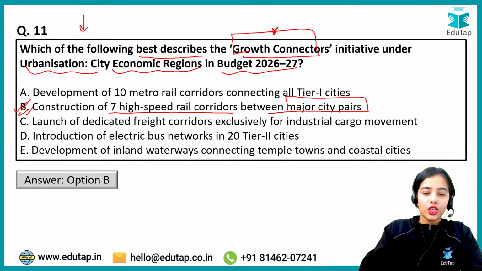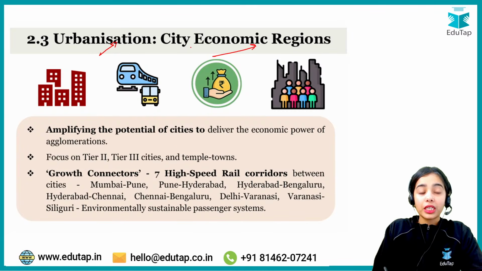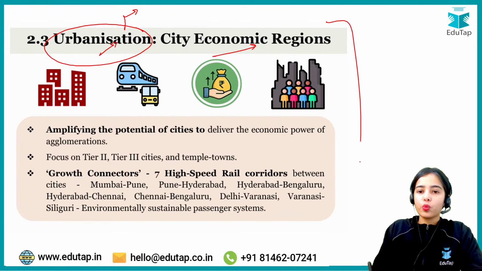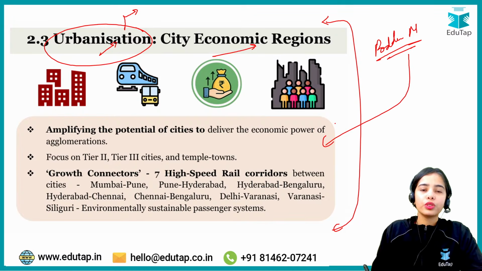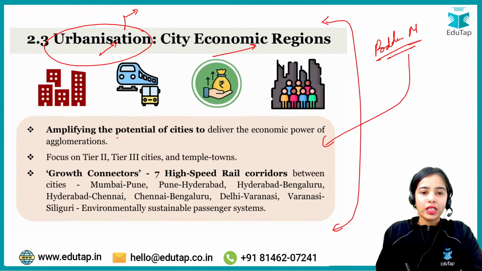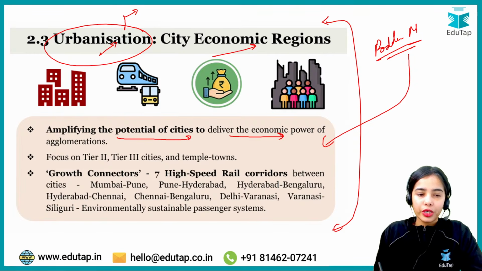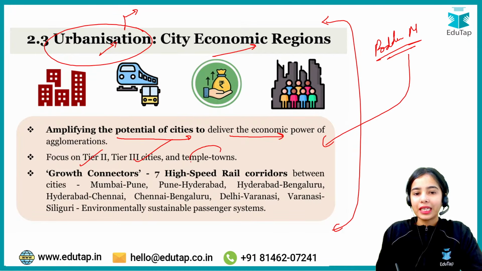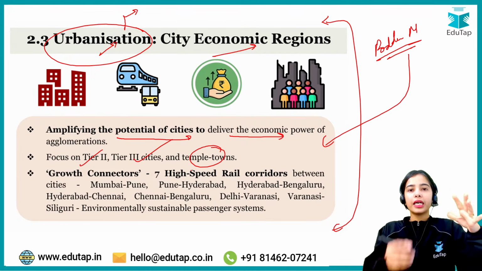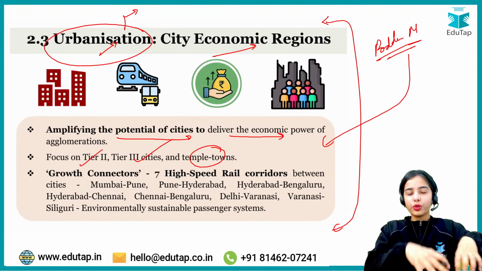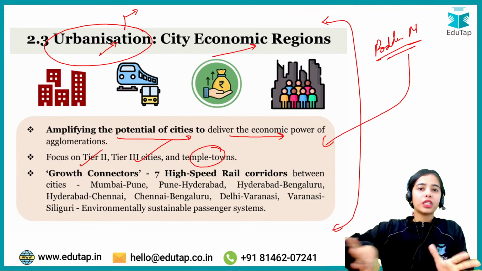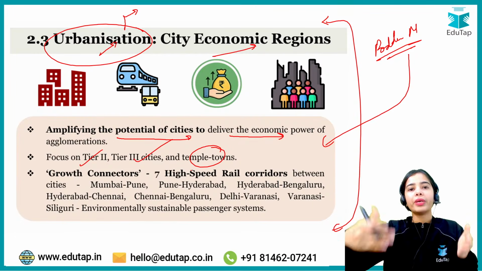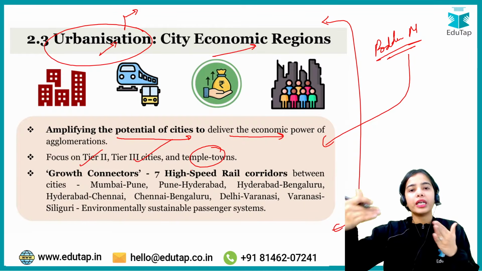Very good, everyone. So basically under the urbanization city economic regions, remember that urbanization is again a topic in your syllabus. So if you need to have the fodder material for your answer writing, you can use these points from the budget. Okay. So amplifying the potential of cities to deliver the economic power of agglomerations, focus on tier 2 and tier 3 cities and temple towns. Especially in the budget speech, it was said that the concentration has to be reduced, the density has to be reduced from the tier 1 cities. So the focus should be given to the tier 2 and tier 3 cities so that they can accommodate the heavy density and the population.